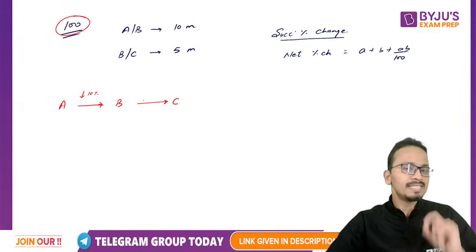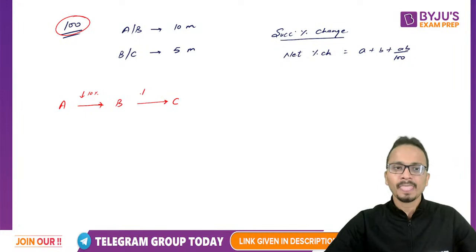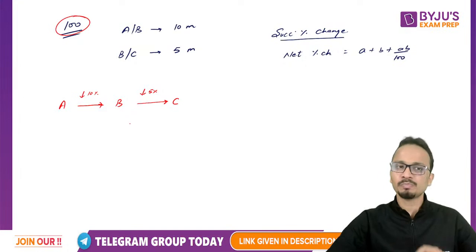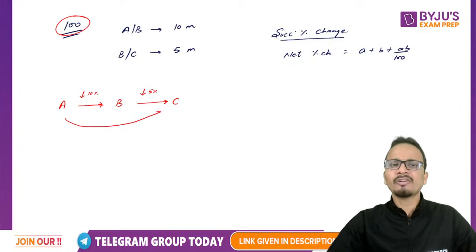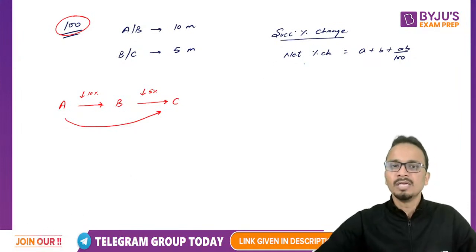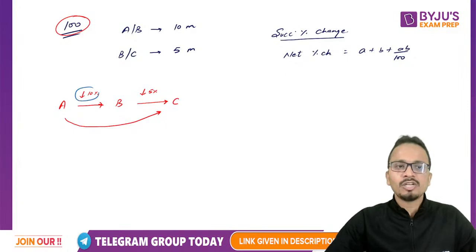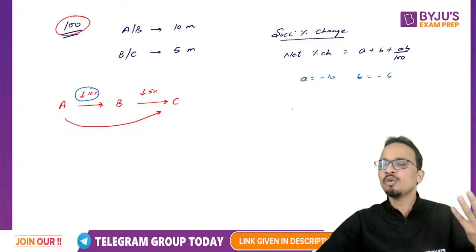C has covered 5 meters less than B in a race of 100 meters. So that means the speed of C is 5% less as compared to the speed of B. All right. So what will be the direct relation between the speeds of A and C? To calculate this, I'll use the formula that I have written on the right hand side. So 10% less, so the value of A in the formula will be minus 10 and the value of B will be minus 5. Just substitute these two values and you will get your answer.